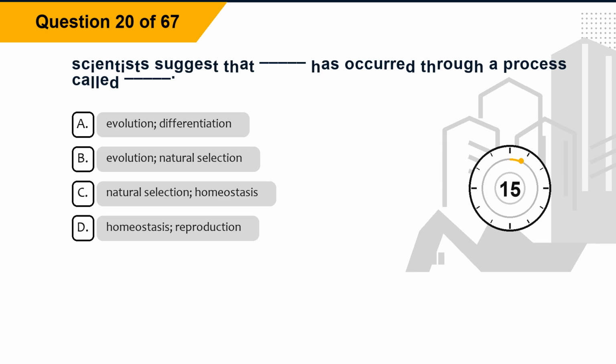Question 20. Scientists suggest that blank has occurred through a process called blank. Option A, evolution, differentiation. Option B, evolution, natural selection.